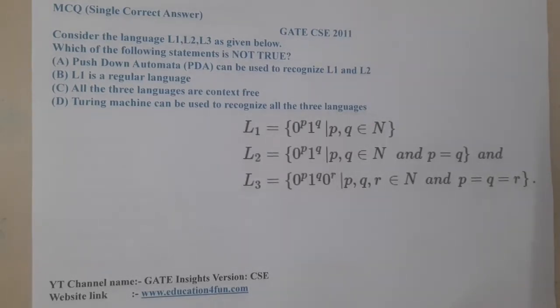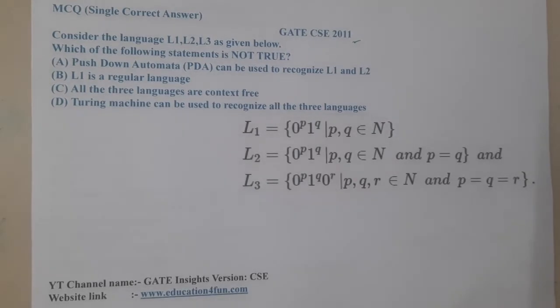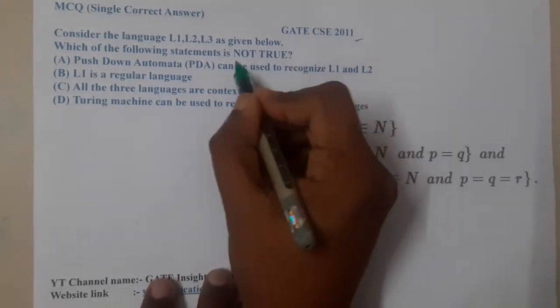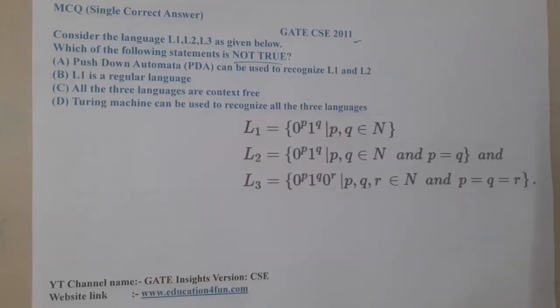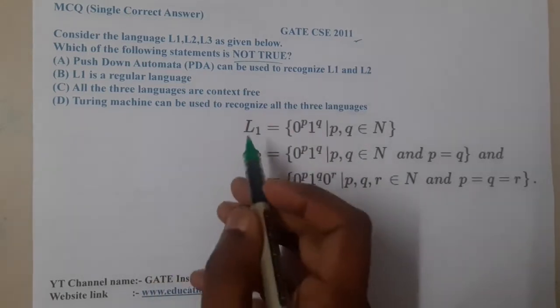In this lecture, let us go through the next question. This question belongs to GATE CSE 2011. The given question is: there are three languages L1, L2, L3, and which of the following is not true. So let us directly solve these languages, and then we'll be moving on to the options, guys.